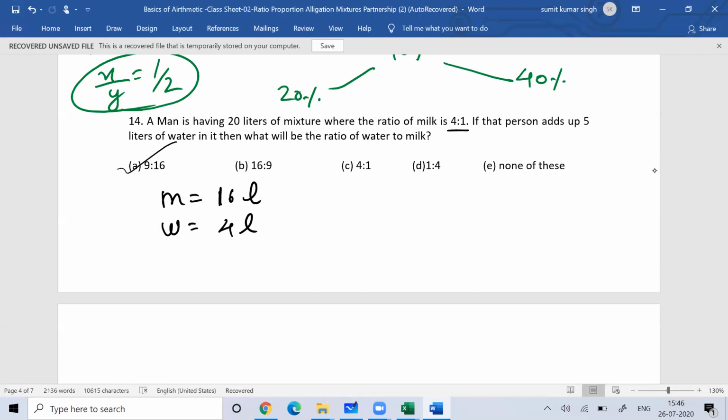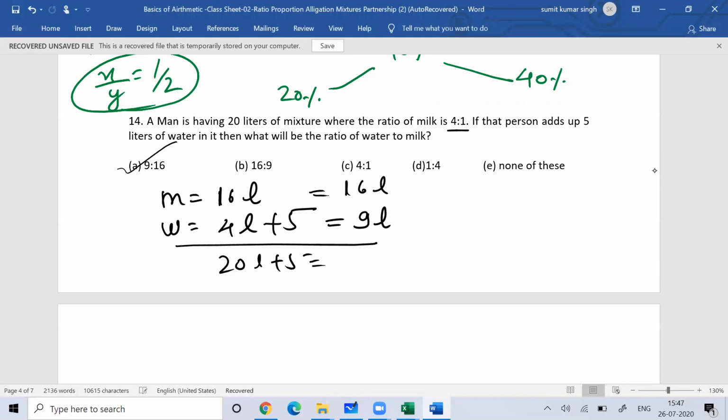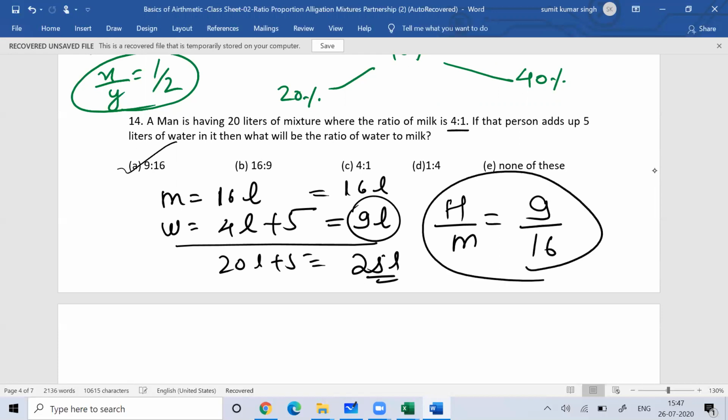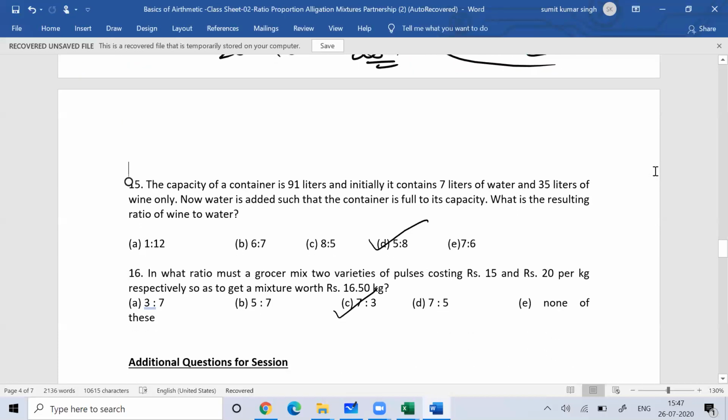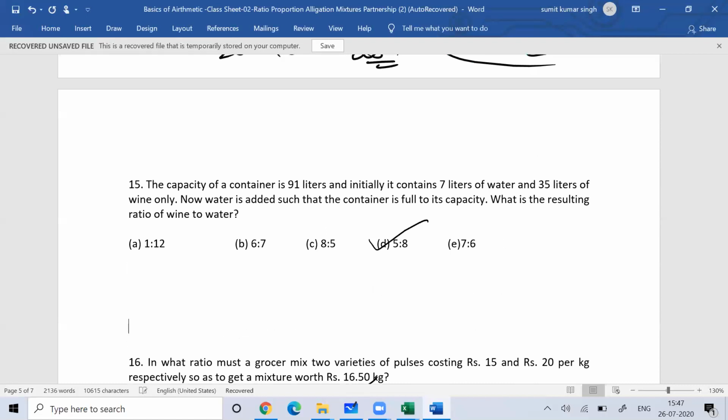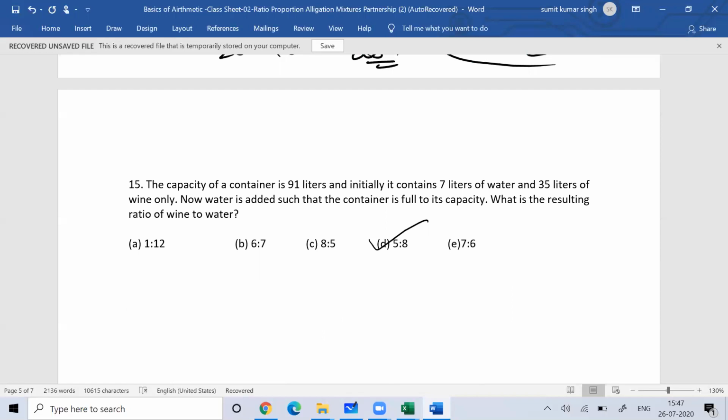If that person adds 5 liters of water into this, there will not be any change in milk. The water will become 9 liters and the total, which was 20 liters, will become 25 liters. What is the ratio of water to the milk? That is 9:16.